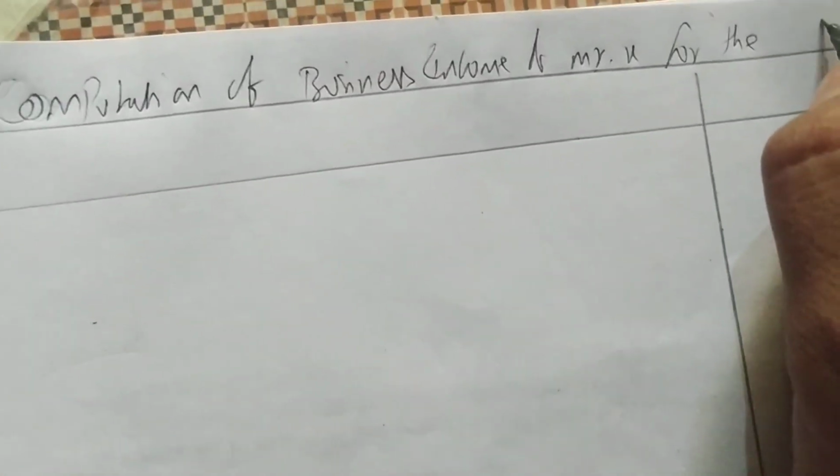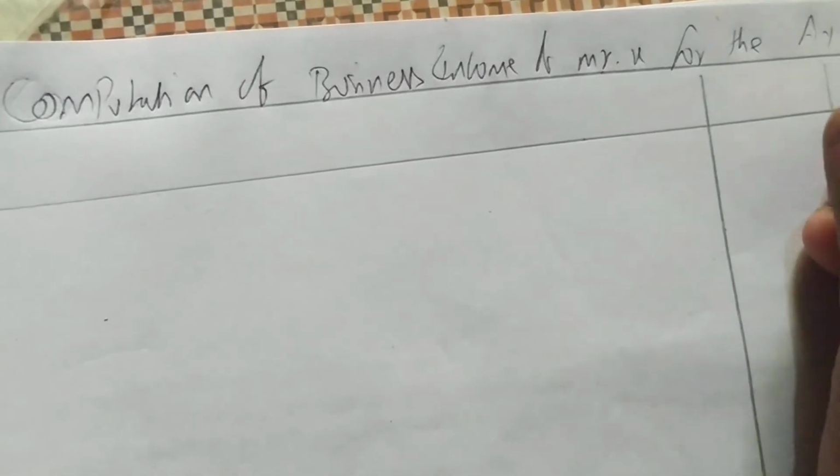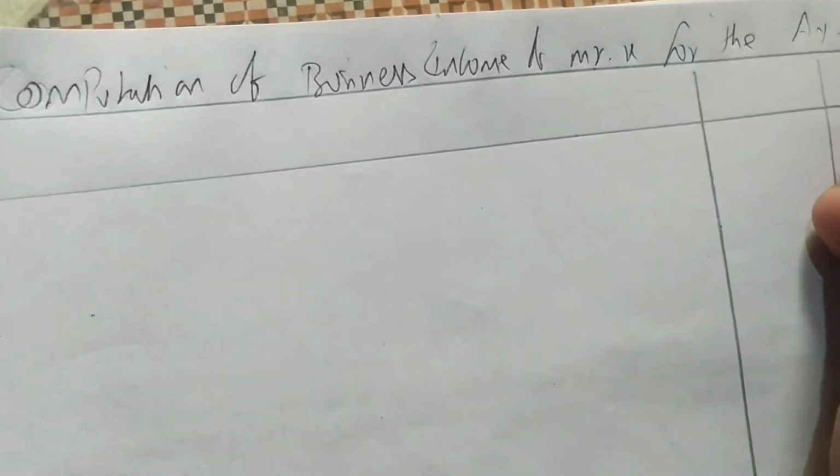Mr. X, for the AY 2020-21. Okay, so we'll write particulars and two columns, amount two columns.